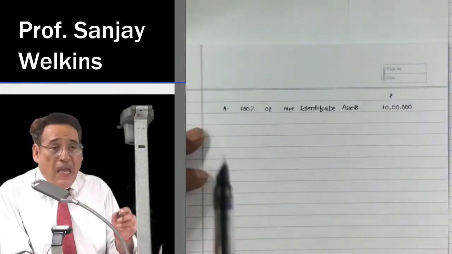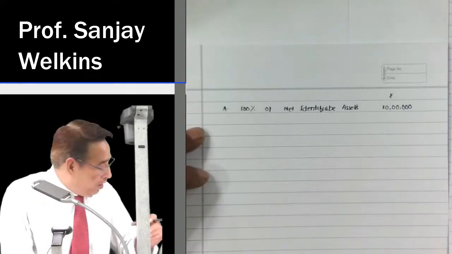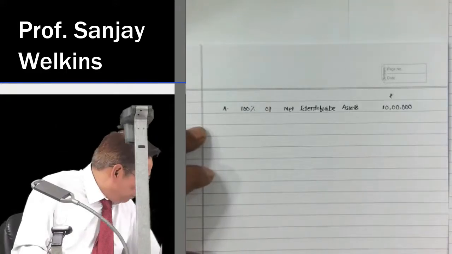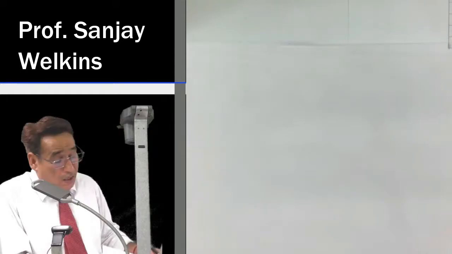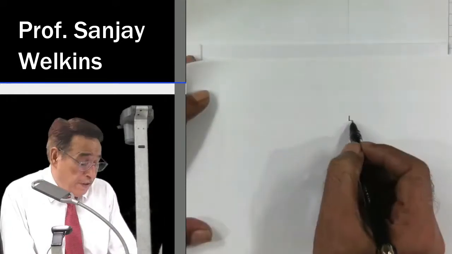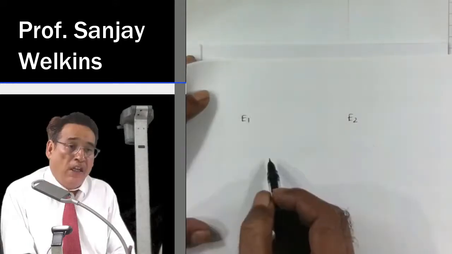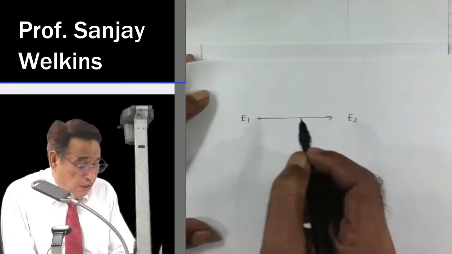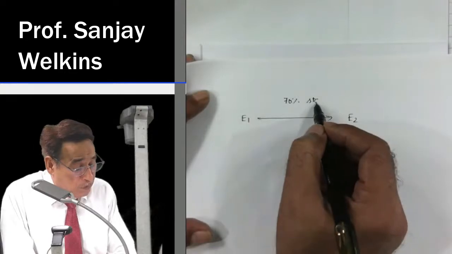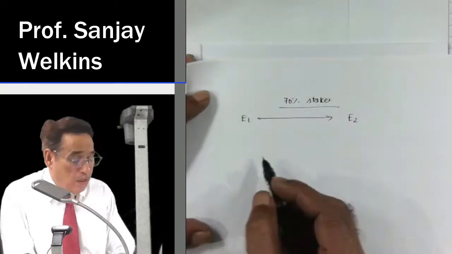Now, we have acquired 80% control in the other entity. Please try to understand this. Let me pick up first a rough sheet. Suppose, just pay attention. Suppose there is an entity by the name of E2 and there is another entity E1. Let us say this entity acquires 70% stakes in E2 Limited.